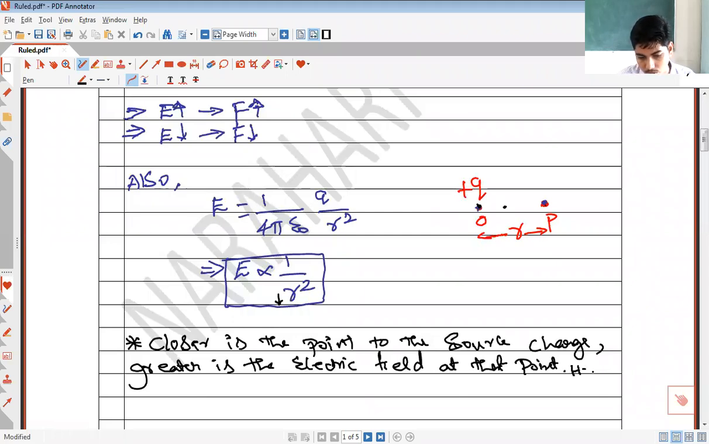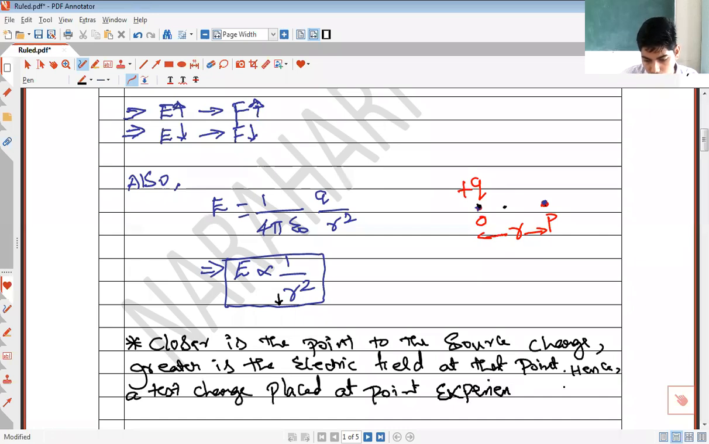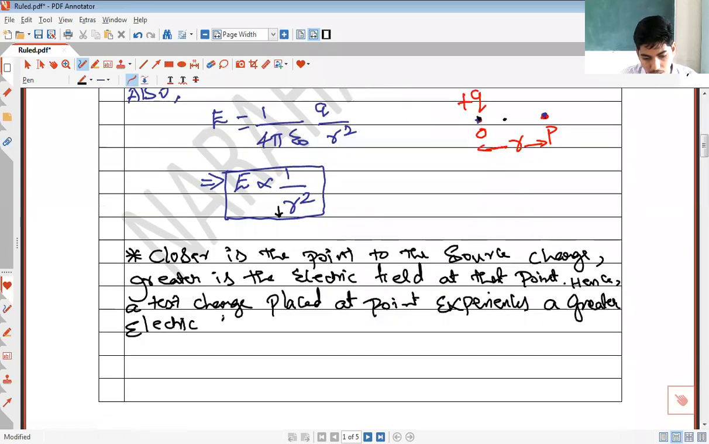Hence, very good, a test charge placed at that point experiences a greater electric force, isn't it? So if this is a source charge,